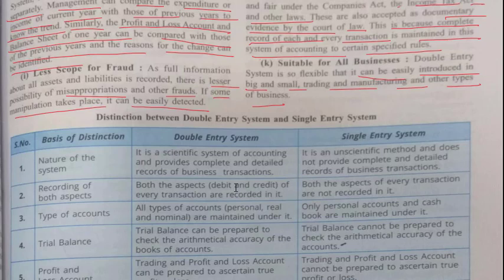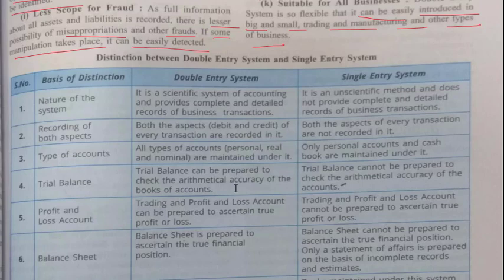Now here we will first see the distinction between double entry system and single entry system. The first point of distinction is nature of system. Double entry system is a scientific system of accounting and provides complete and detailed record of business transactions, whereas single entry system is an unscientific method and does not provide complete and detailed record of business transactions. So this is nature of system.